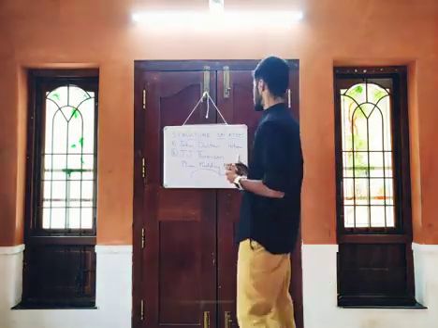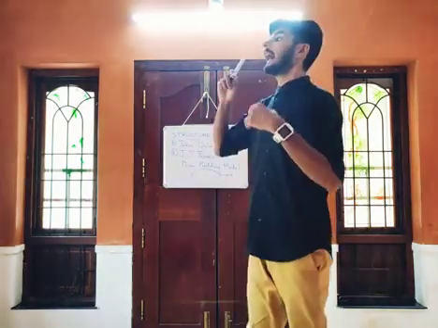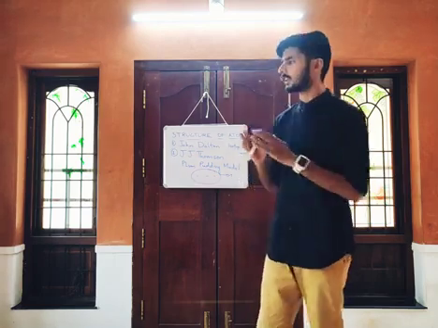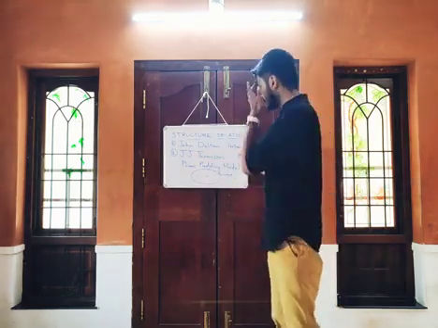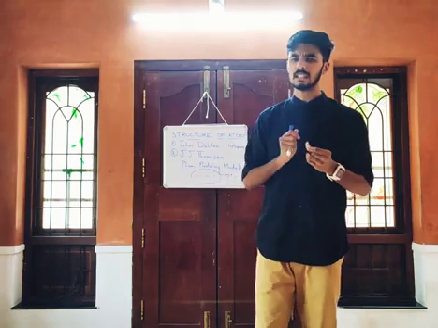So that was J.J. Thomson's atomic model. Even in this model, he could not explain correctly the precise structure of an atom. So that was a demerit.